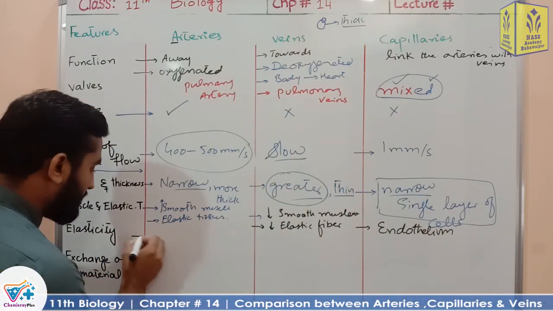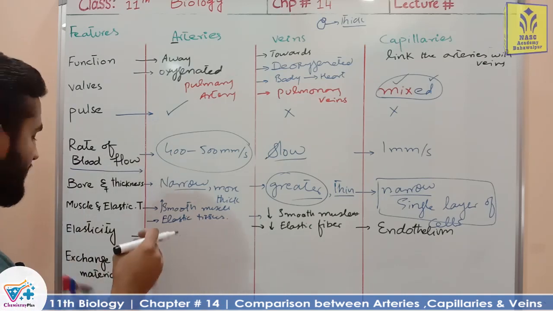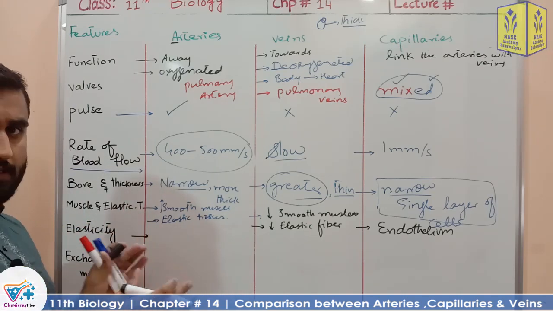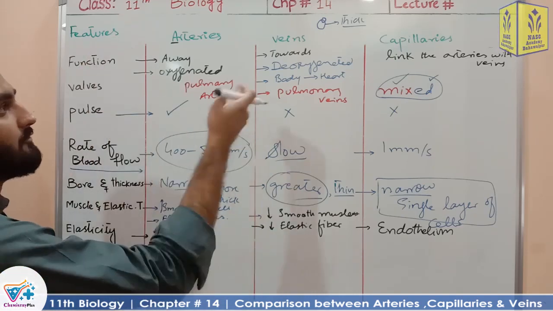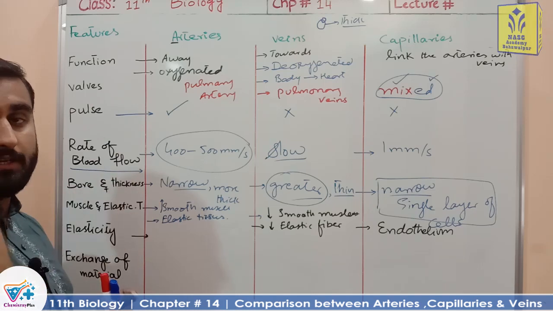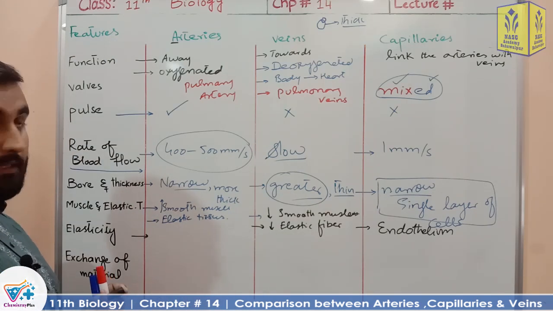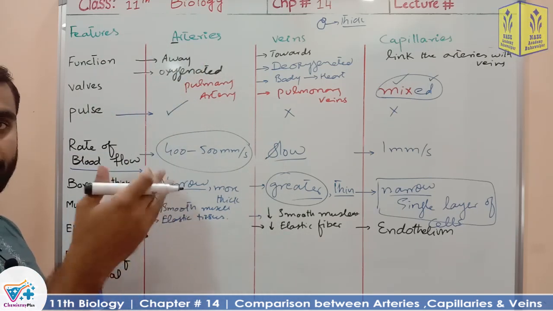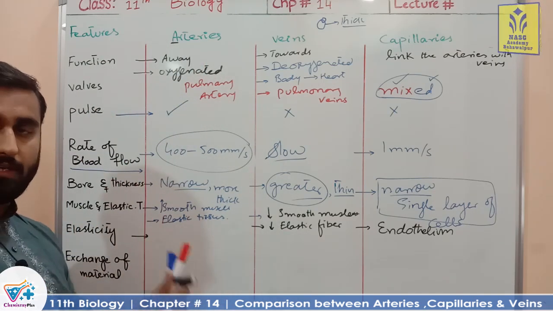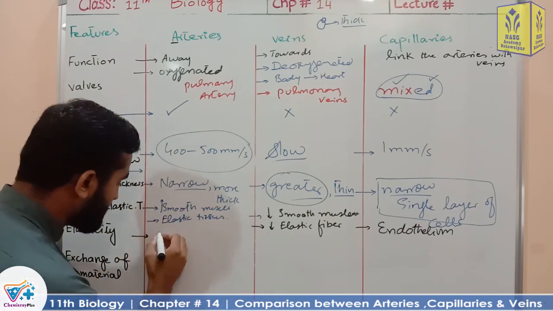Then next is the elasticity of the vessels. Just consider which blood vessel has the greater blood pressure and needs more elasticity. The answer is arteries. Arteries are the blood vessels that have to bear more pressure, so the elasticity in arteries is greater.